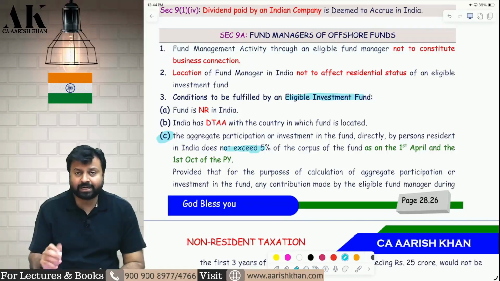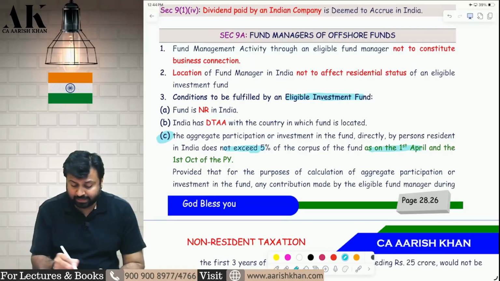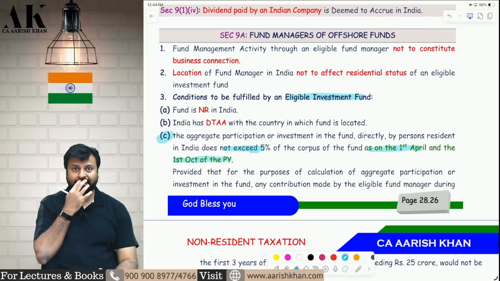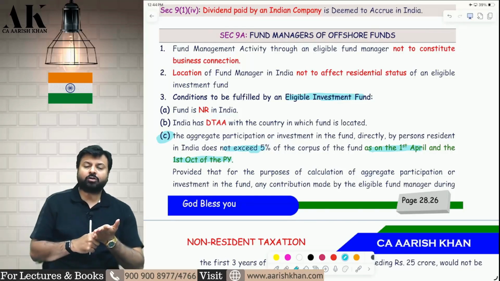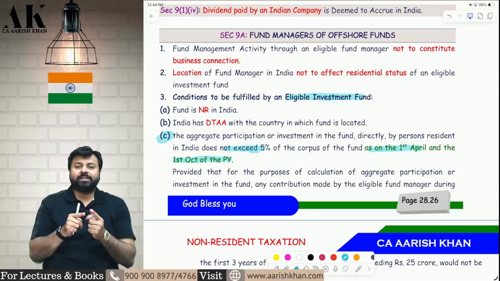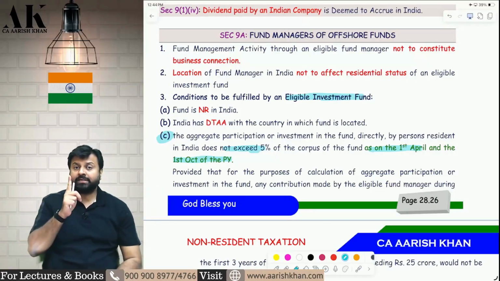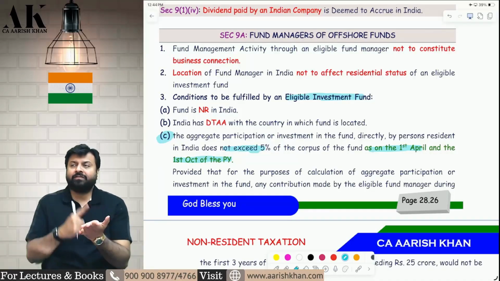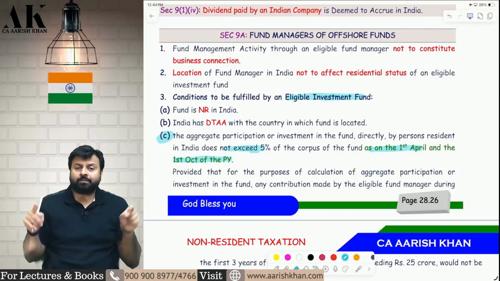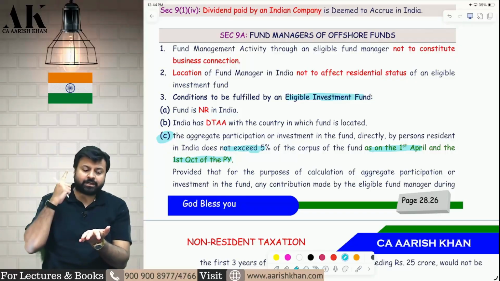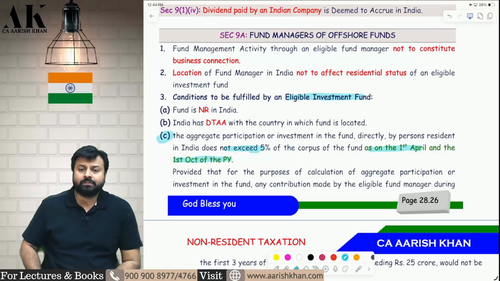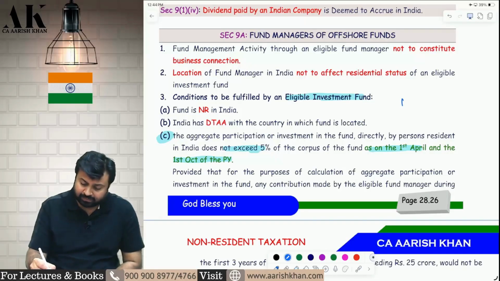Now you have to check this condition when? On 1st April you have to check and on 1st October you have to check. Check on 1st October what is the total corpus of the fund and how much Indian residents have invested. It should not exceed 5%. Similarly, check on 1st April the total corpus and how much Indian residents have invested; it should not exceed 5%. Now, suppose on 1st April 2025, it exceeded 5%.